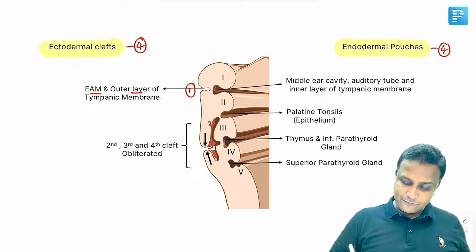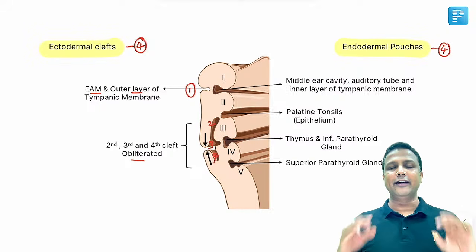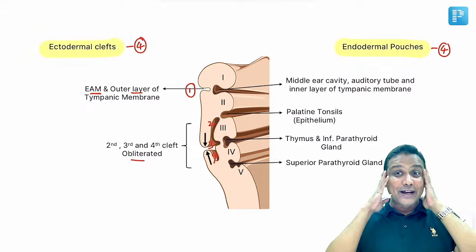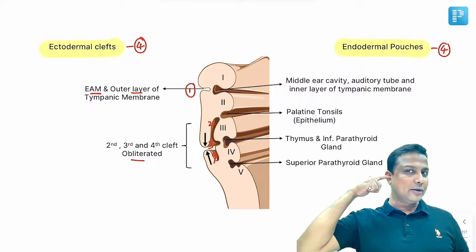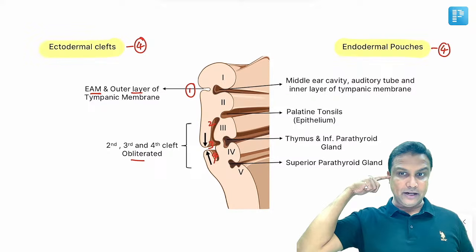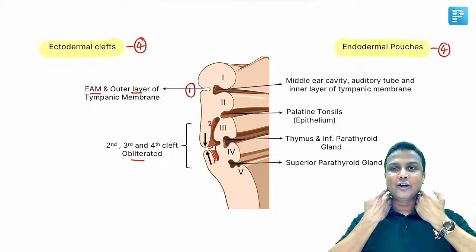Second, third and fourth cleft is completely obliterated. Thank God, there's nothing to read. So ectoderm, remember it like this, sir, apply on your face here. The first ectodermal cleft is the one which is going to form the external acoustic meatus. Second, third and the fourth will be completely closed here.